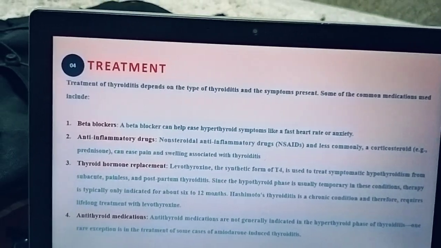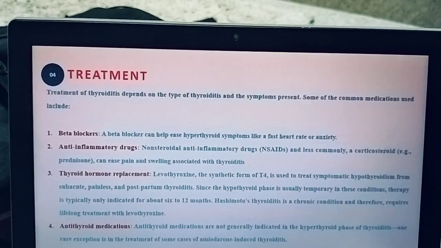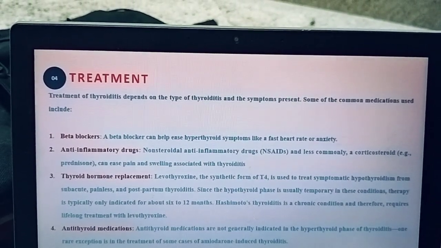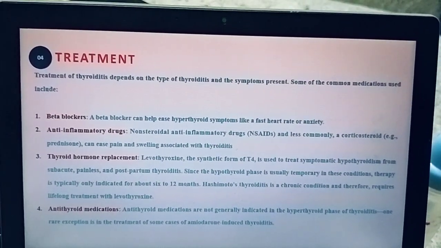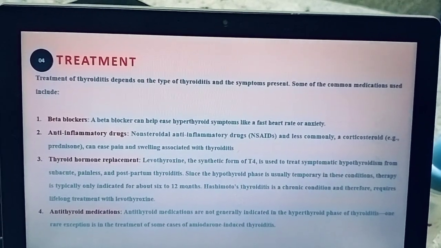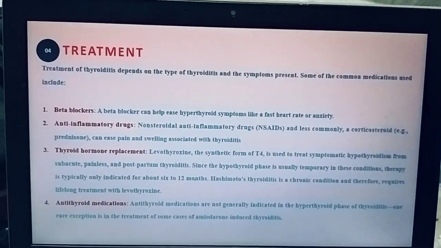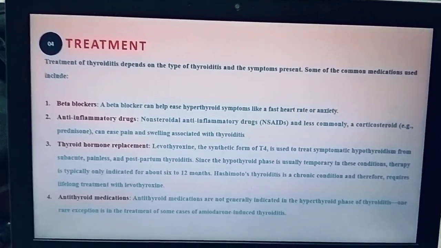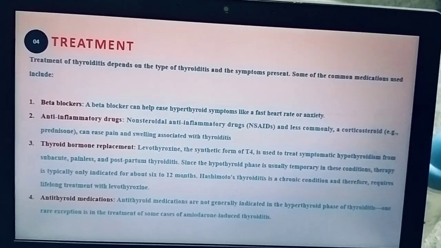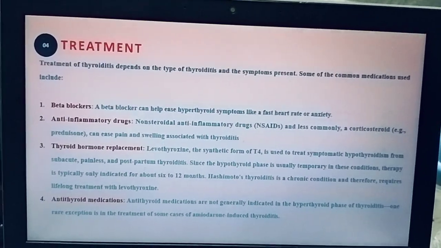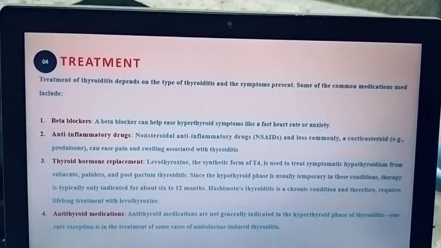Okay. Then in subacute thyroiditis, which is usually self-limiting, symptomatic management is needed, that is NSAIDs for pain control, beta blockers for the tachycardia, and corticosteroids for reducing the inflammation. If there is severe pain and severe symptoms of thyrotoxicosis, these are prescribed. But in chronic thyroiditis, that is autoimmune disease, Hashimoto's thyroiditis, in case of hyperthyroidism, we give propylthiouracil and methimazole.